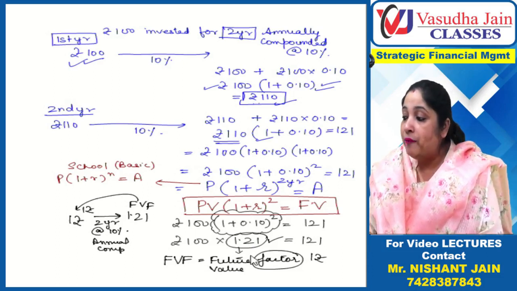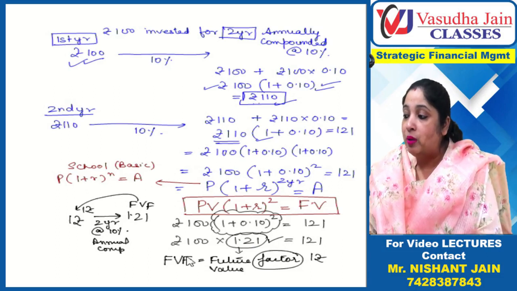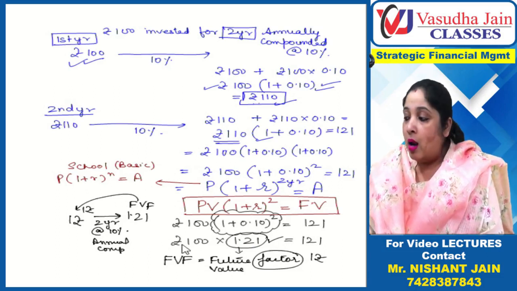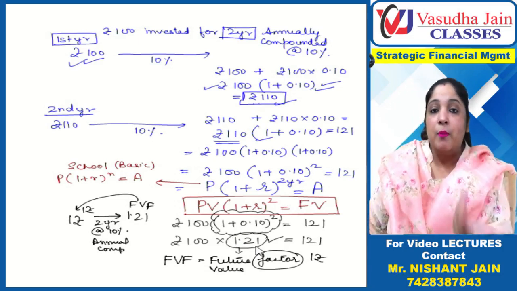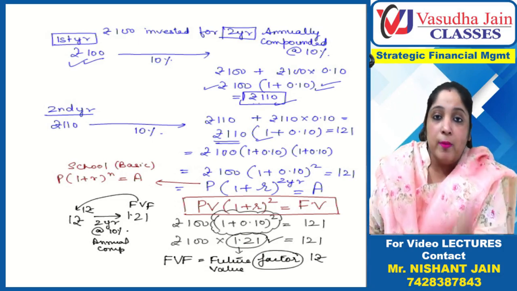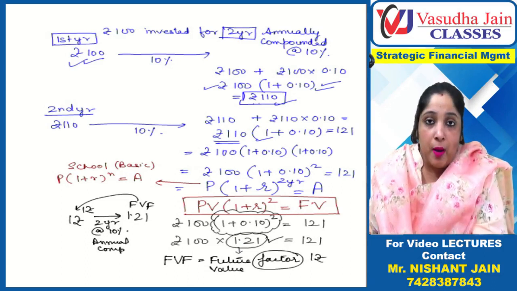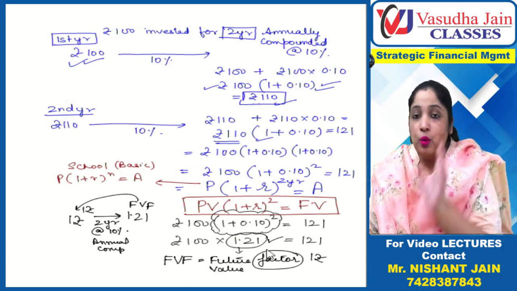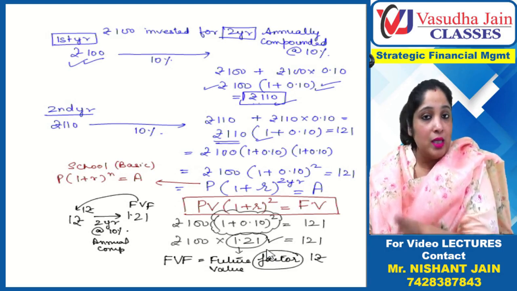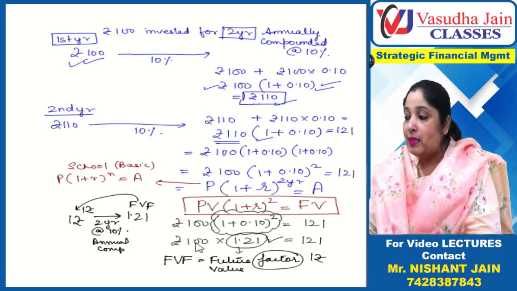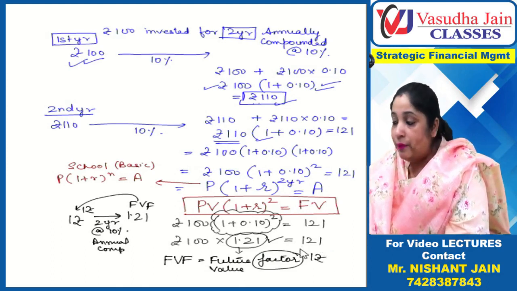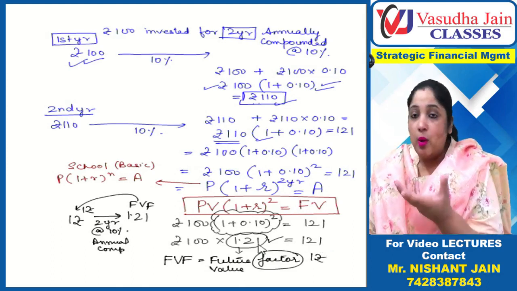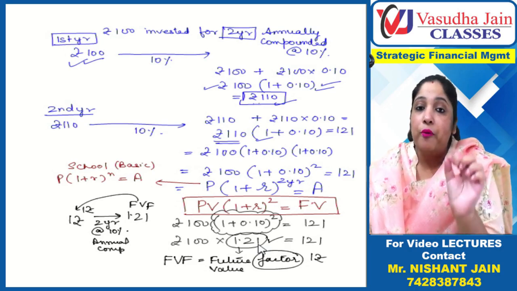Now since you know the future value of 1 rupee, you can compute the future value of any number. 100 rupees, since you know 1 rupee will become so much, so 100 rupees will become how much? 120 rupees will become how much? 400 rupees will become how much? So basically, if you know how much 1 rupee will become after 2 years, if you multiply the same with any principal amount, you will get to know the amount you will receive as future value. So basically this 1.21 is the future value factor.